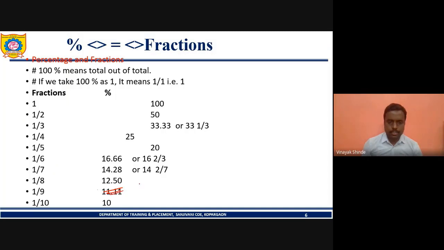One ninth, sorry, here it should be 11.11 percentage, multiplied by 10. Yes, correct. Please note down all the fraction values. If you have done it, please comment noted, all of you. I'm waiting for your comments. Yes, noted.